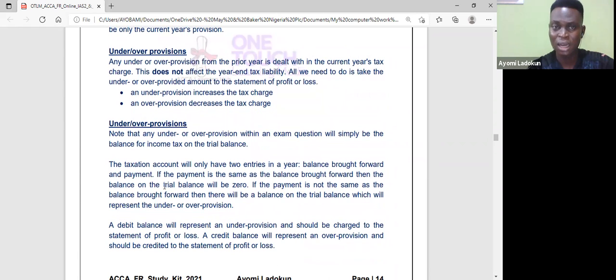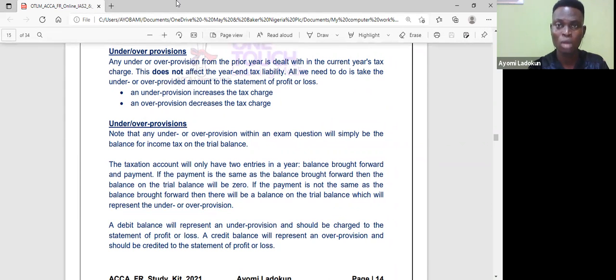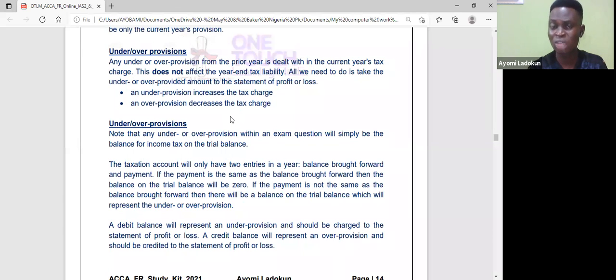when I'm preparing my account, I can either under provide for tax that will be payable in that particular year, or I over provide. Now it's not going to affect year-end tax liability. All we just need to see is the effect of that either under provision or over provision. For example, if I under provide, what does that mean? Let's say I provided 500K, 500,000 for my tax. When it becomes due or payable or it's computed, I paid 700. So obviously that is under provision.